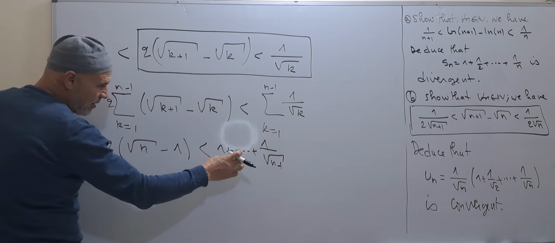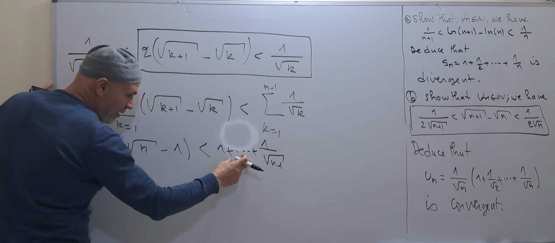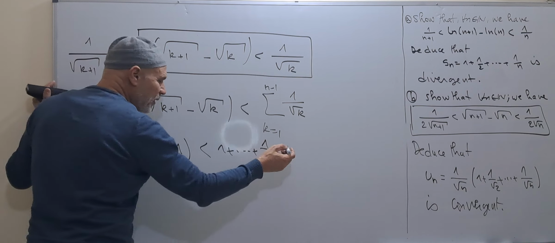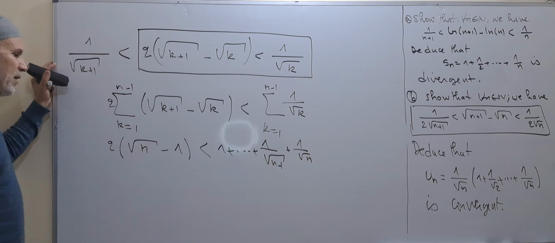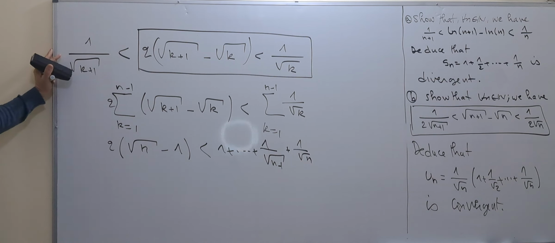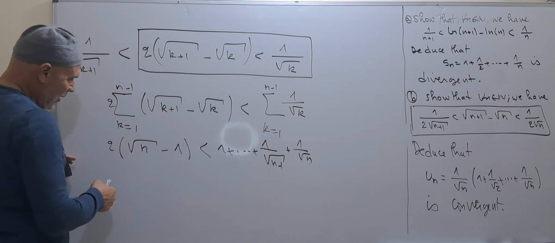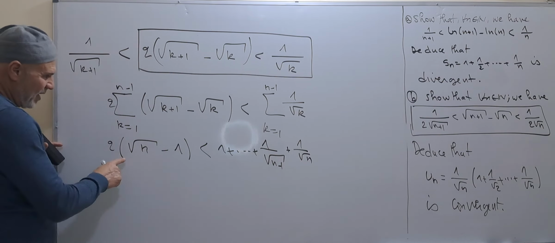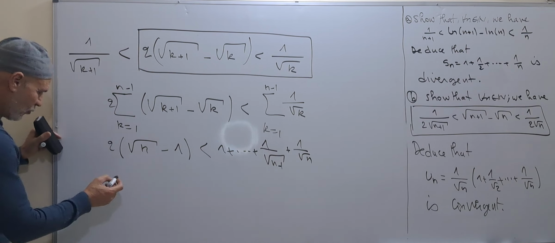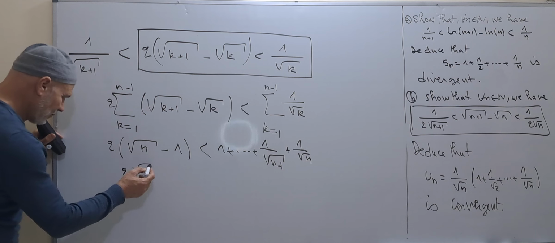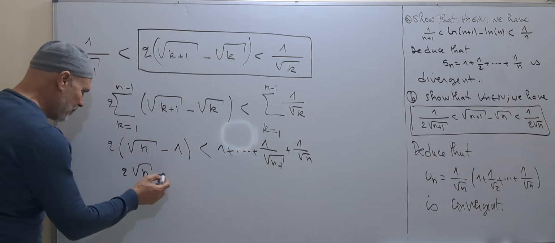Since this is less than this, if we add 1 over the square root of n, it's still true. Then from this side, we have 2 times the square root of n minus 2